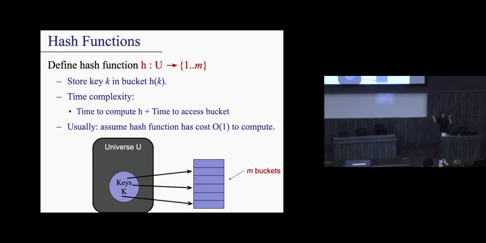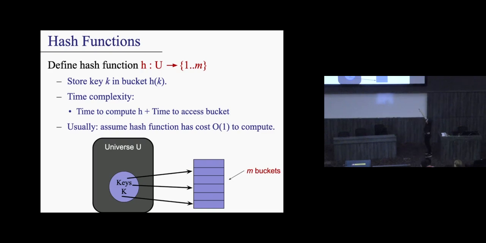But if I had a penny for every time we all named everything consistently, I'd be so rich I wouldn't have to work, right? So here's the idea. Here's a hash function, and think of it this way. It's a function that maps from the universe to one of m possible values. Okay? So why one of m possible values? Here's the intuition. When you use the hash function, it's going to tell you which bucket to put that item into. Does that make sense?